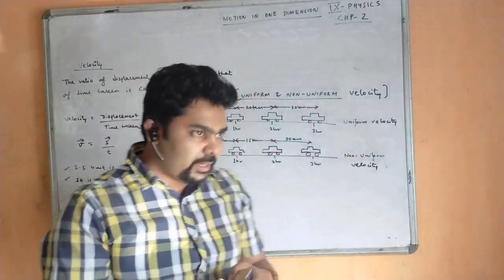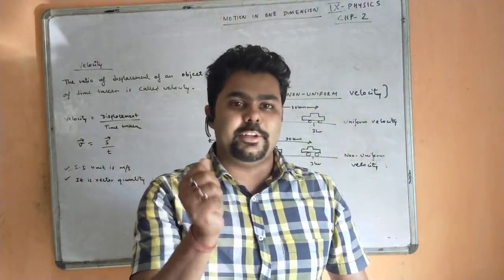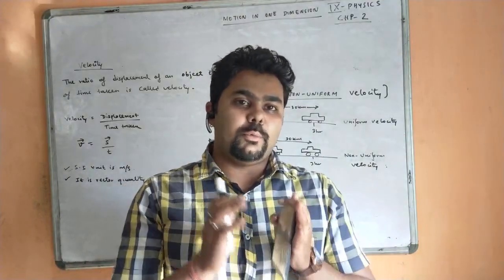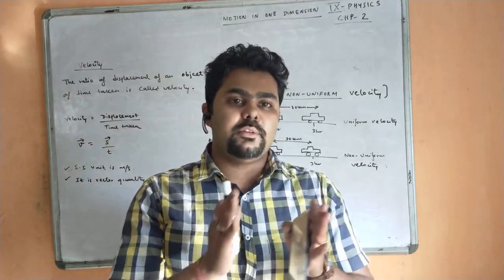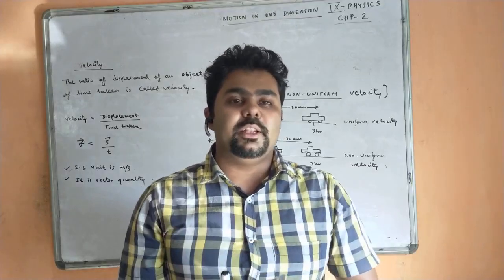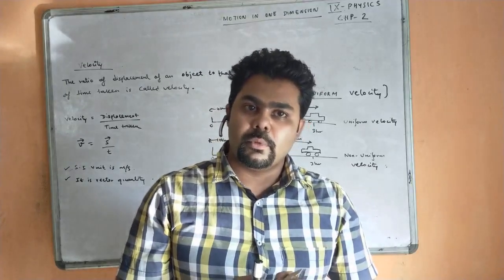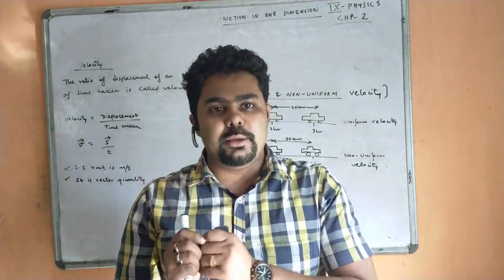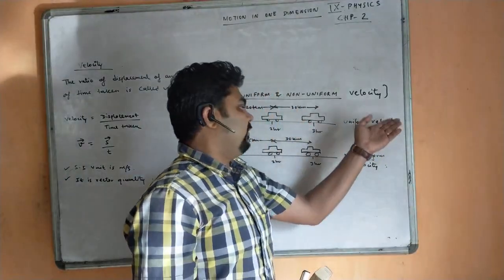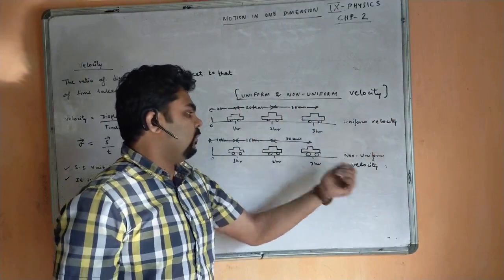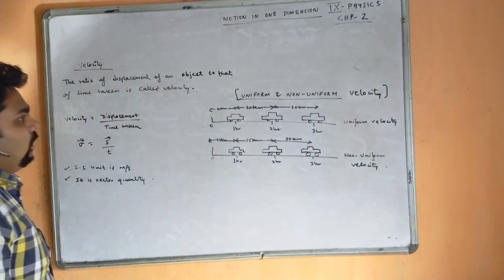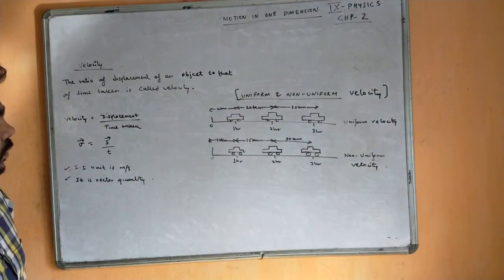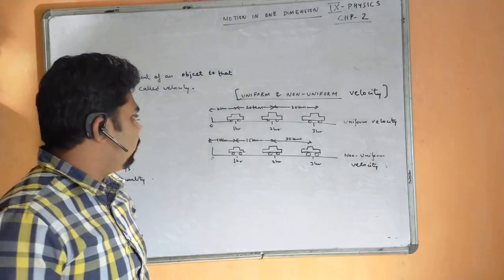Okay, so what is the main difference? The main difference is between distance and displacement. If you write that a body covers equal distance in equal intervals of time, then that is uniform speed. And if you write that a body covers equal displacement in equal intervals of time, then that will be uniform velocity. Similarly for non-uniform velocity. Okay, so these are the definitions you need to note down in your exercise book.